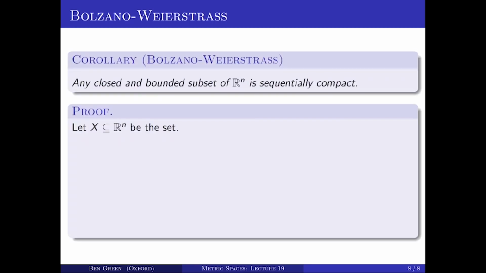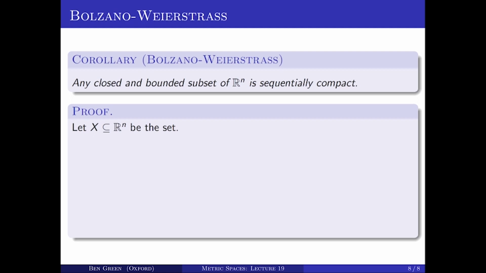Okay, so just to finish, I want to record a result that's sometimes known as the Bolzano-Weierstrass theorem. I've already claimed that the fact that the closed interval 0, 1 is sequentially compact is the Bolzano-Weierstrass theorem. But the same name is sometimes given to a more general result that holds in R^n. So sometimes we call this the Bolzano-Weierstrass theorem, that any closed and bounded subset of R^n is sequentially compact. Let's prove that. Let's call the set X.